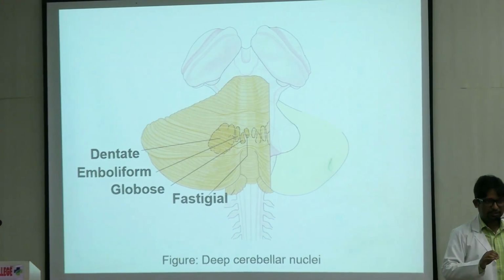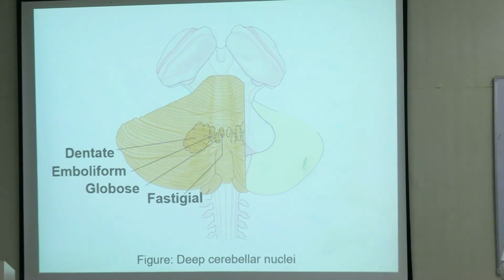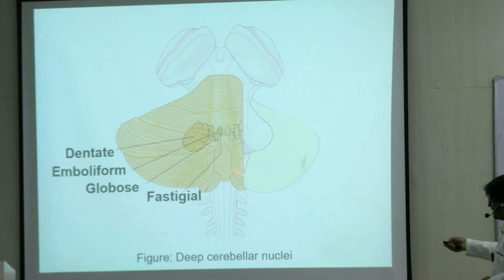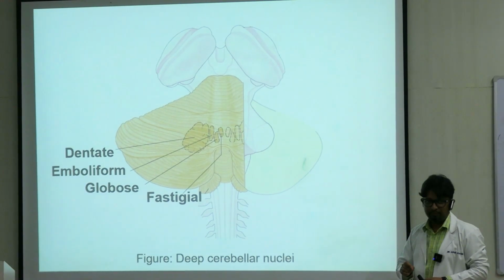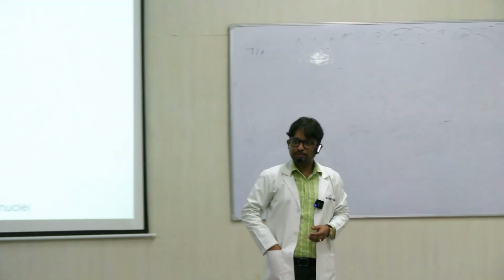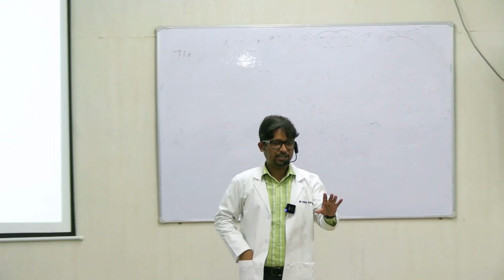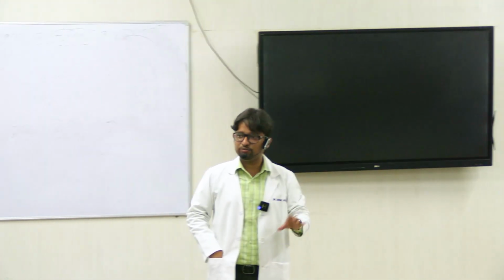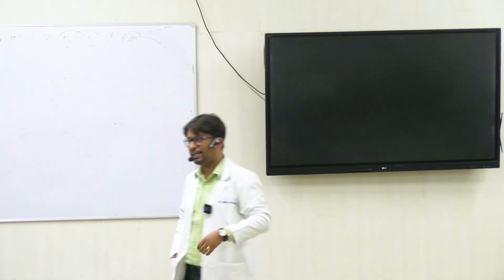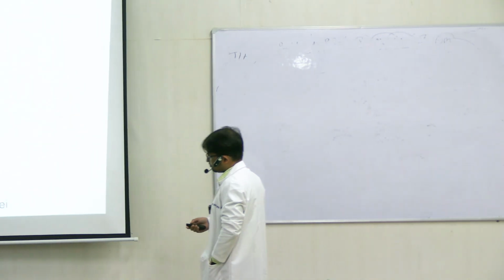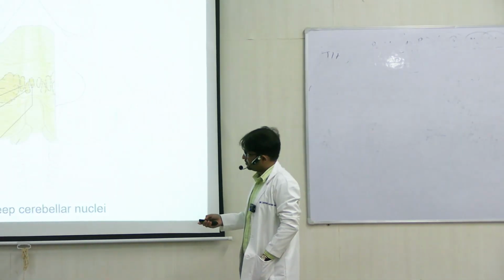Whatever the efferent projections from the cerebellum go elsewhere, they go through these deep cerebellar nuclei, except for the vestibulocerebellum. The fibers or output of the vestibulocerebellum directly go to the vestibular nuclei of the brainstem without relaying in any deep cerebellar nuclei, right? And how do we know that?